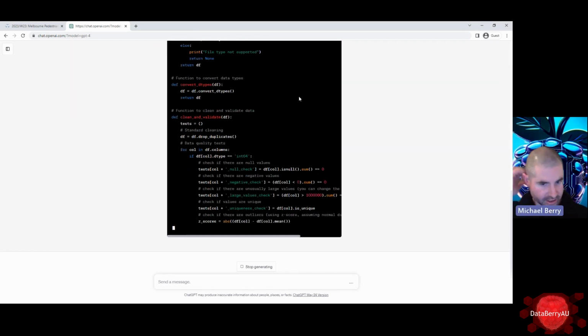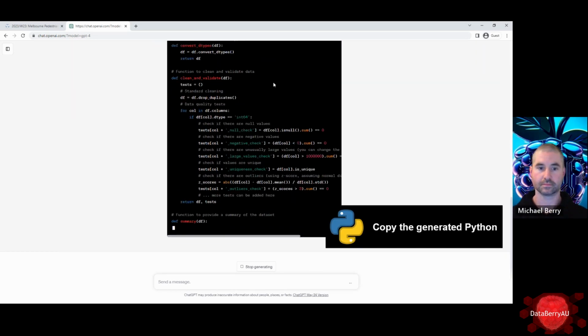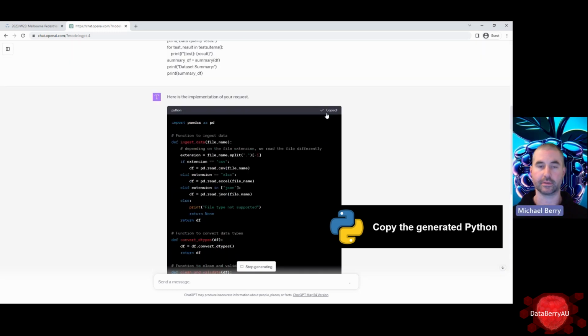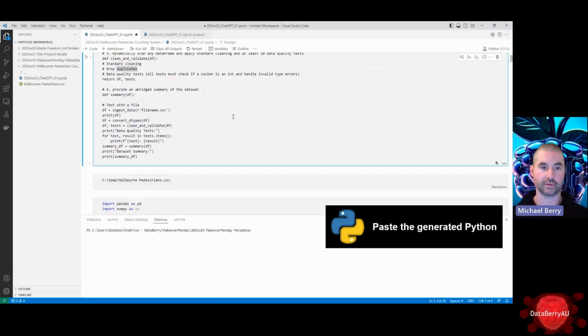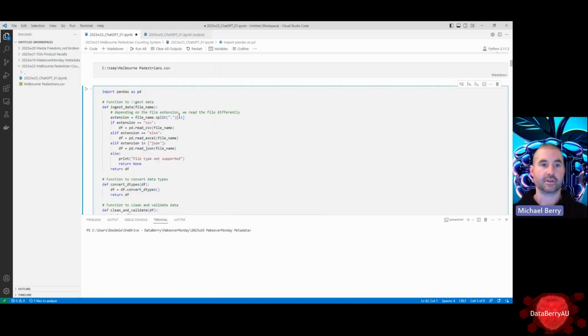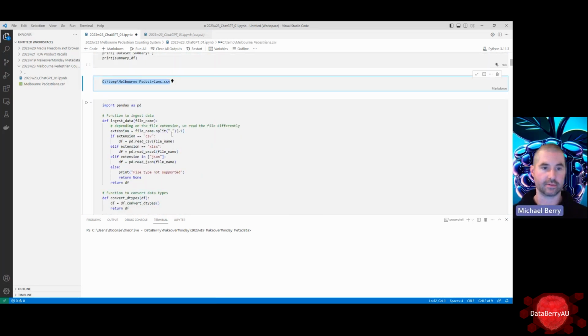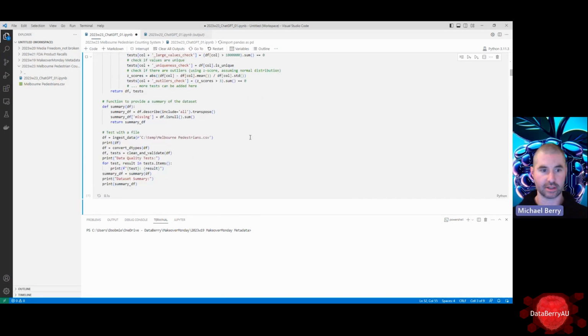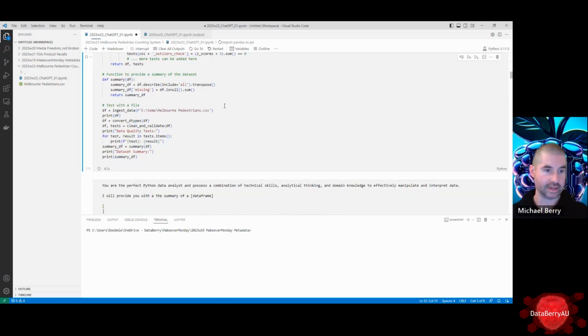Just busily generating the code. Here we go. So we're just going to come down here, paste that over the top, grab our little file name, and execute the code. It may take a couple of moments to run.